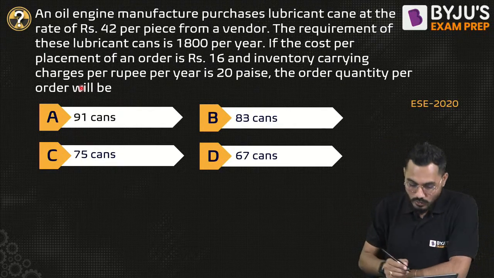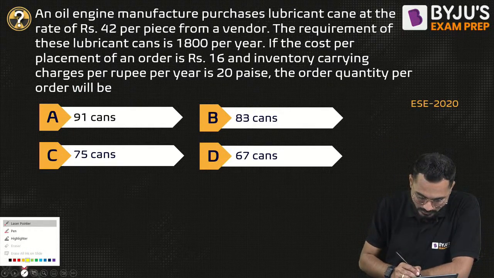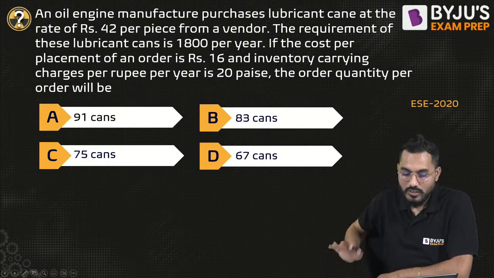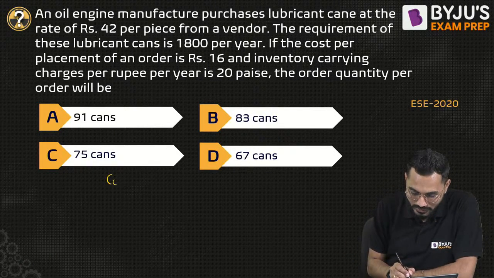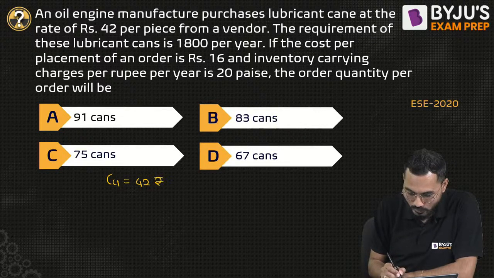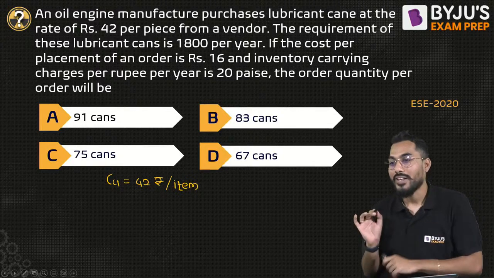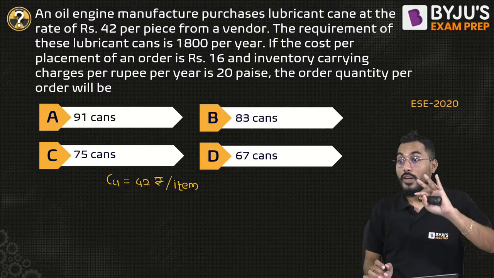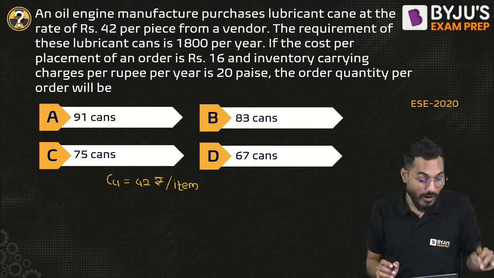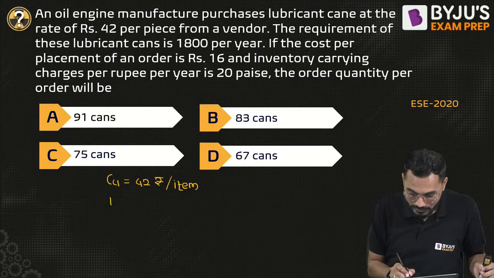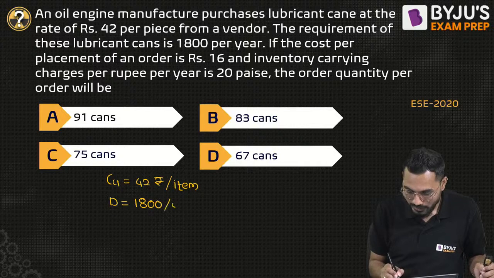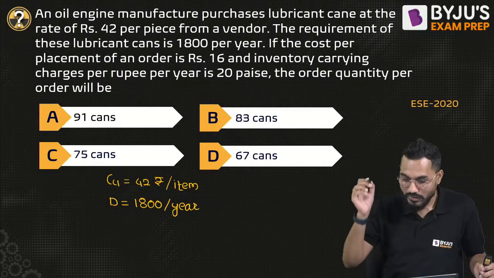Nothing to worry. Whatever data is given, I expect you to write it down in a systematic manner. So unit price is exactly equal to 42 rupees per piece, 42 rupees per item. This is the unit price of the item. The requirement of the lubricant cans, that is the annual demand, D, is exactly equal to 1800 per year. 1800 cans are required per year. Systematic way we'll write it down.